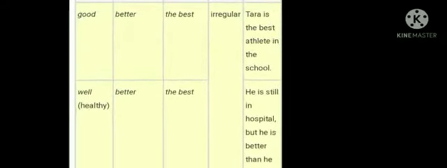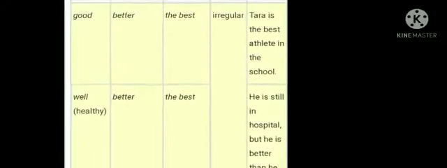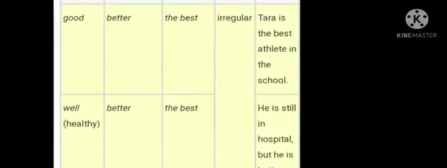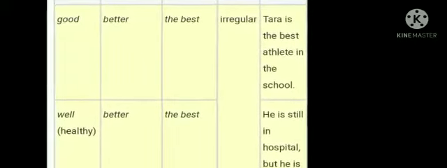Now some adjectives form their comparatives and superlatives in an irregular manner. They are not formed from the positive. You can see the examples: good, better, the best, and well, better, the best.